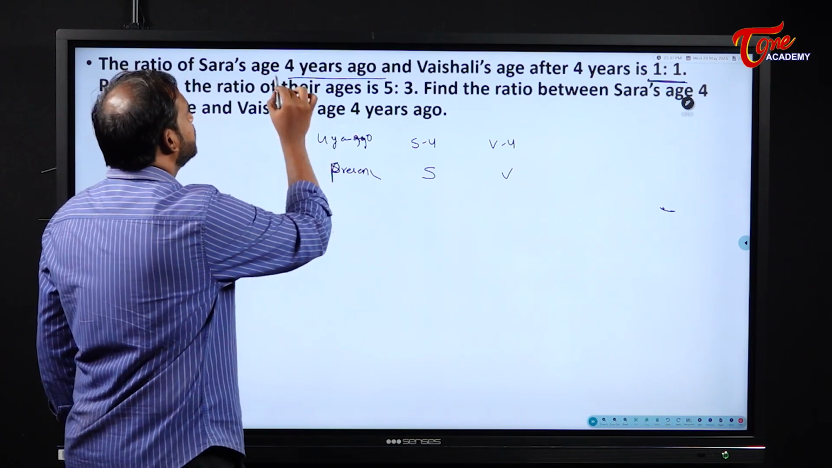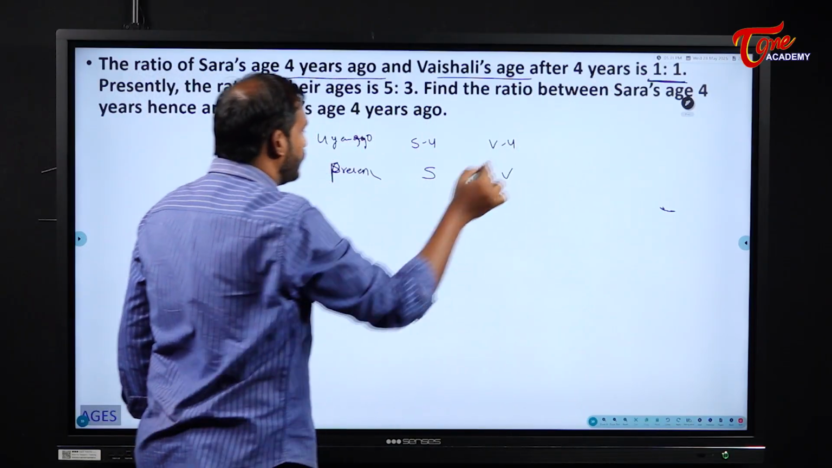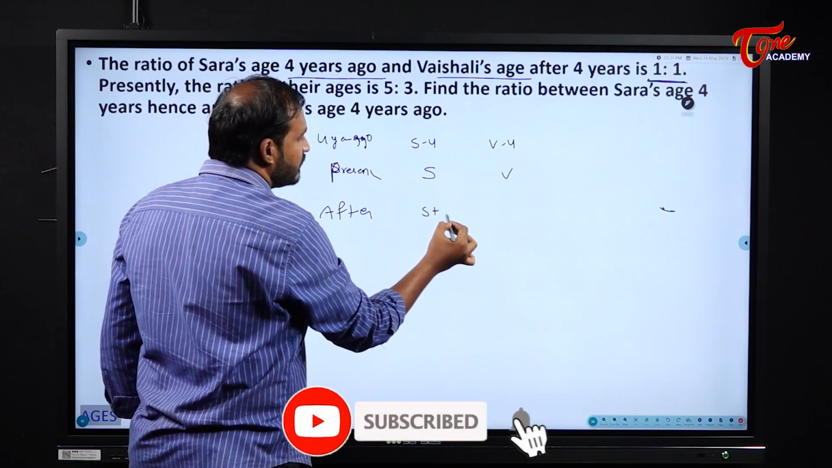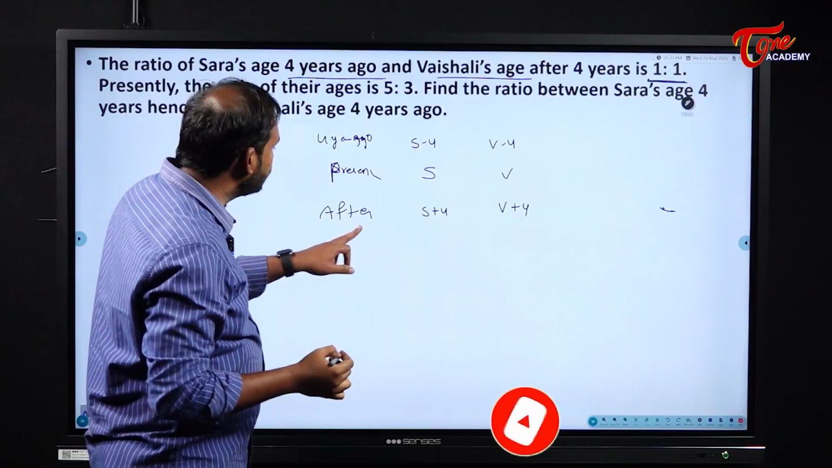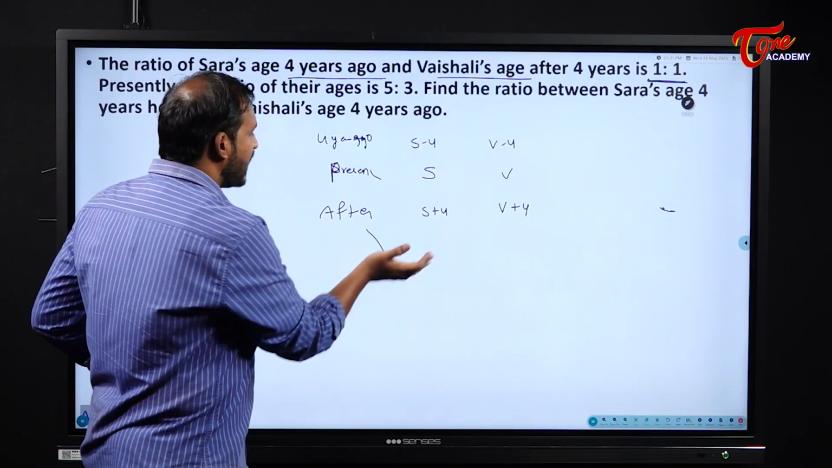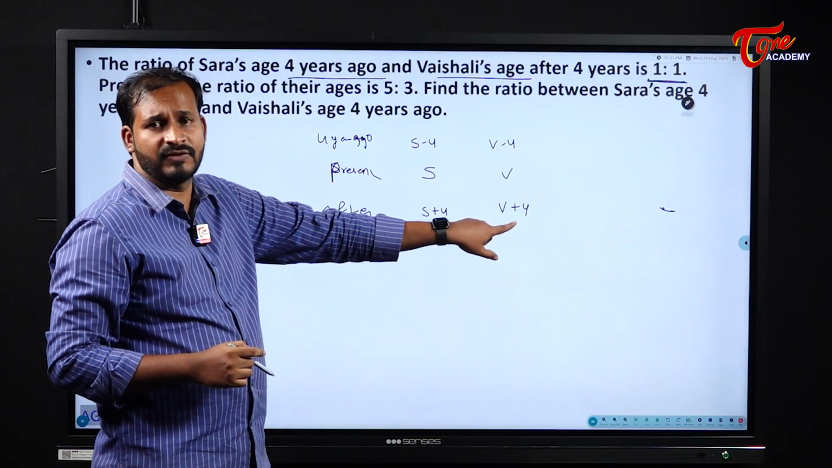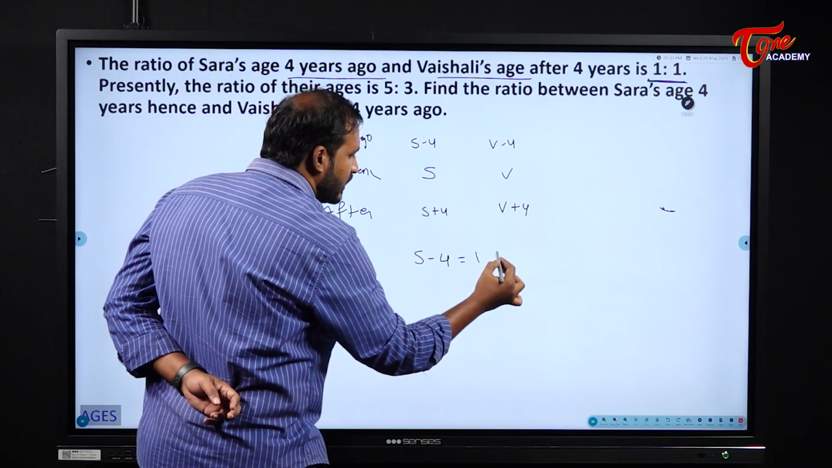What they are telling? Ratio of Sara's age 4 years ago and Vaishali's age after 4 years. After 4 years, what will be their ages, students? S plus 4 and V plus 4. Now they are giving us the relation between Sara's age 4 years ago and Vaishali's age after 4 years. That means what they are telling? S minus 4 is equal to V plus 4.